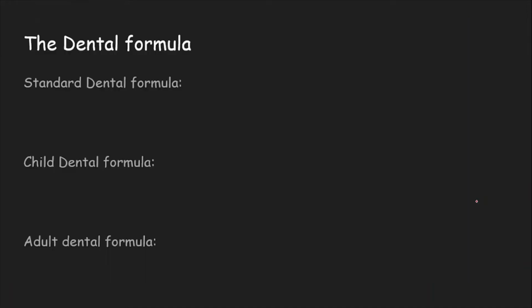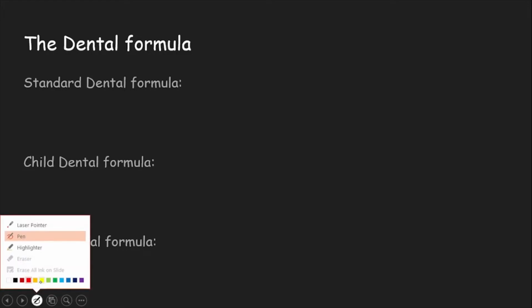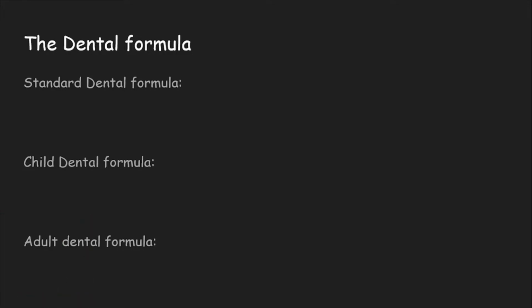Moving ahead, now we will come to the next part, that is the dental formula. So the standard dental formula is mentioned as I, C, P, M over I, C, P, M. Here this stands for incisors, canines, premolars and molars.